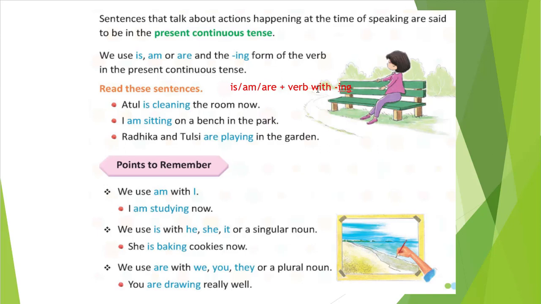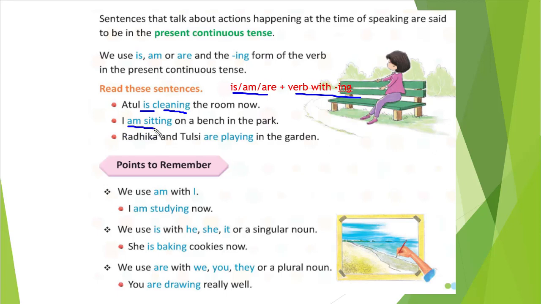So you can read the sentence. Atul is cleaning the room now. So what is Atul doing now? Cleaning his room. While we are talking, Atul is cleaning his room. So first we wrote is, from is, am, are, and we wrote the verb with ing. Clean is the verb, and verb with ing is cleaning.